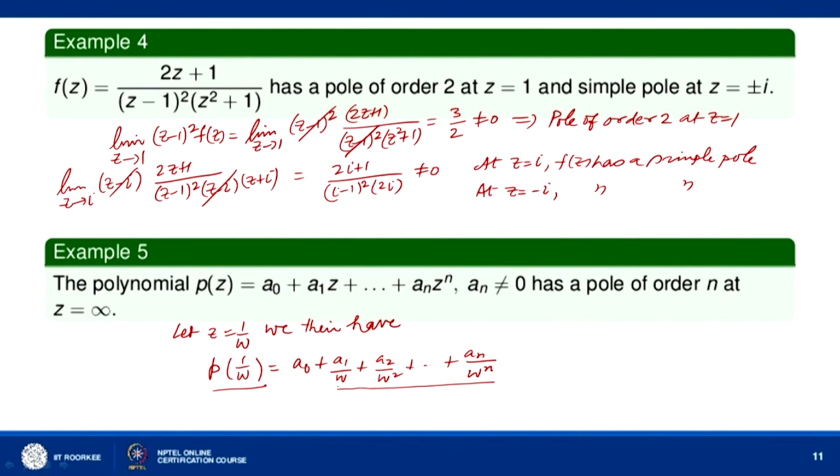This is the principal part of the Laurent series. Since an is not 0, P(1 by w) has a pole of order n at w equal to 0, and as a result of this, P(z) has a pole of order n at z equal to infinity.